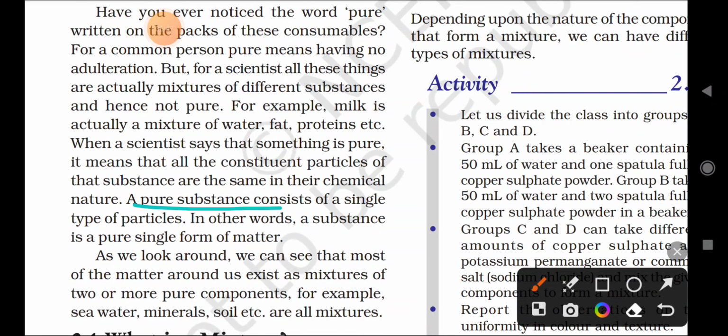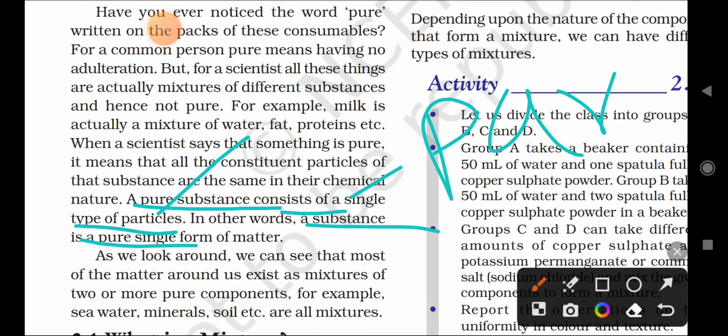What is a pure substance? A pure substance consists of a single type of particle. A substance consisting of a single type of particle is called a pure substance. In other words, a pure substance is a single form of matter.